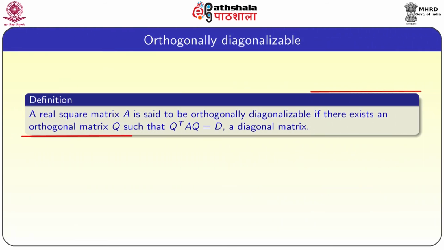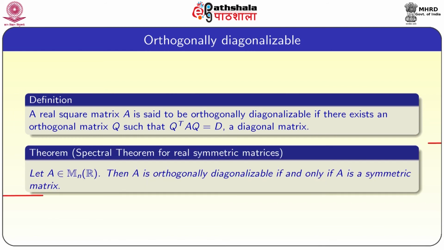Now, we are going to prove an important result. For that, we need the following definition. A real square matrix A is said to be orthogonally diagonalizable if there exists an orthogonal matrix Q such that Q transpose A Q equal to D, where D is a diagonal matrix. So, the spectral theorem for real symmetric matrices: A belongs to Mn of R, then A is orthogonally diagonalizable if and only if A is a symmetric matrix.